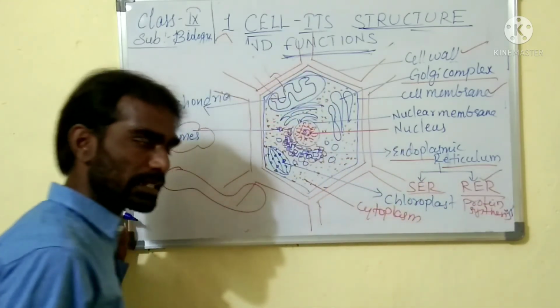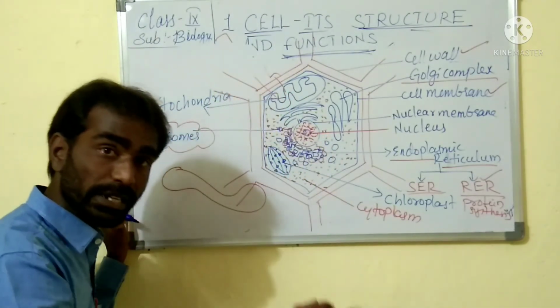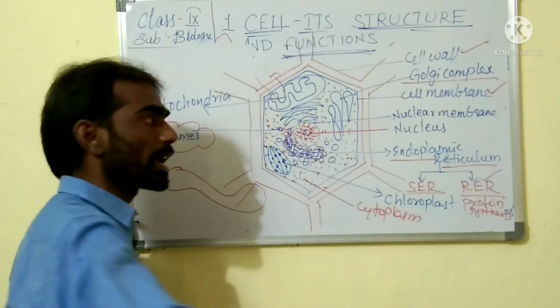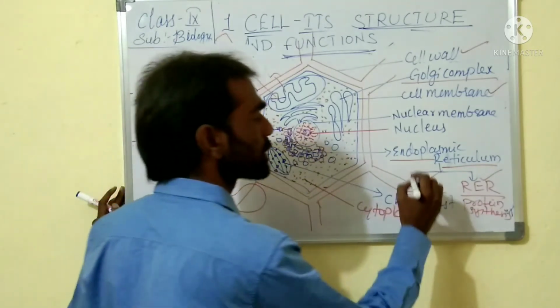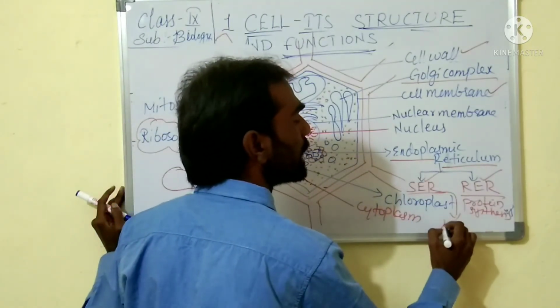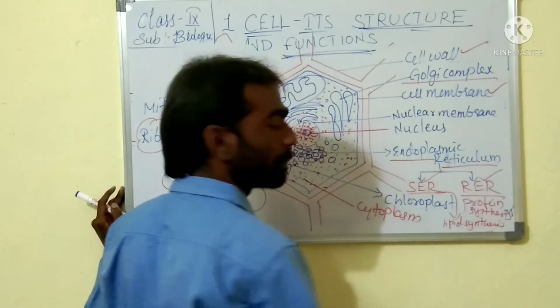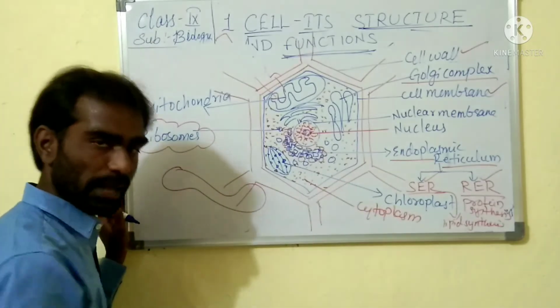Whereas the endoplasmic reticulum to which ribosomes are not attached is called smooth endoplasmic reticulum, and smooth endoplasmic reticulum is helpful in lipid synthesis.